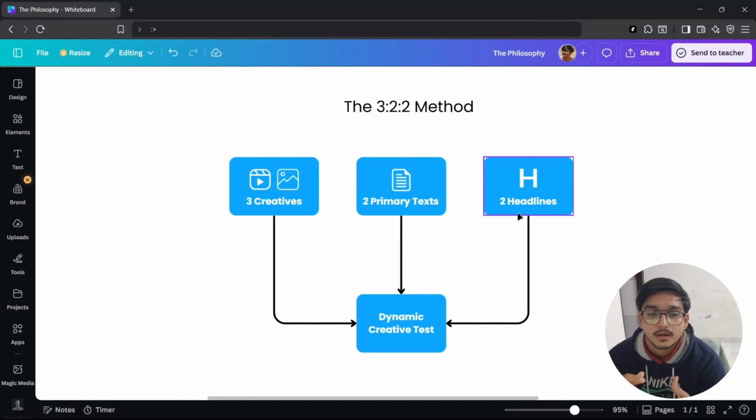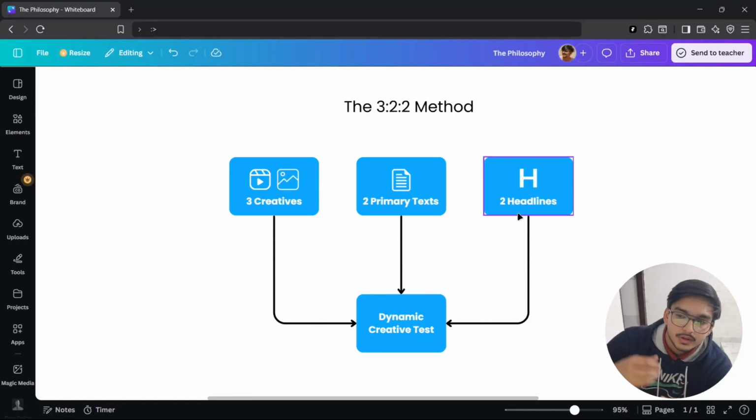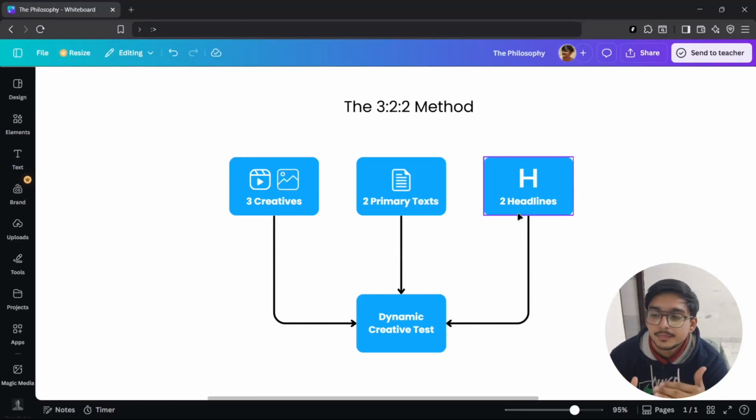and it automatically finds the winning ad. So all of this becomes different combinations of ads, and the Facebook ad, like the Meta ad, is going to try them out to find the winning ad. And when it finds the winning ads, it will run more. It will spend more money on that ad.